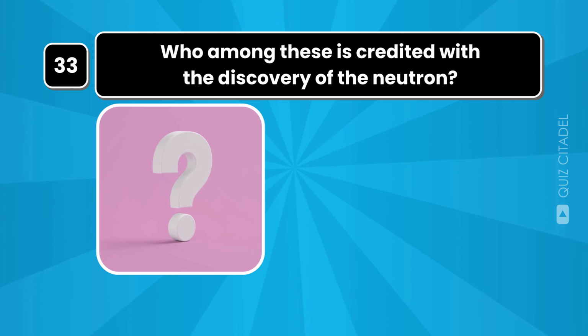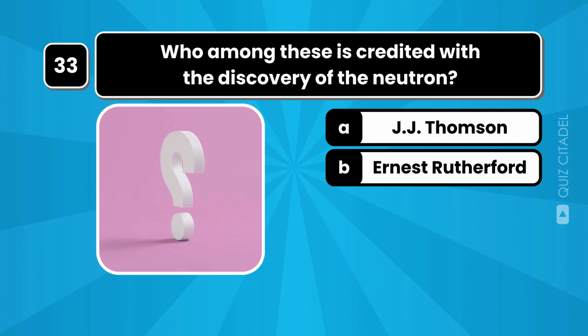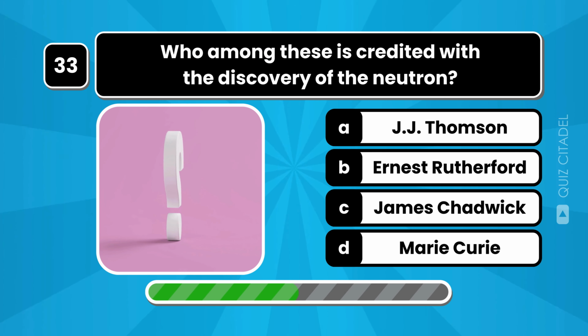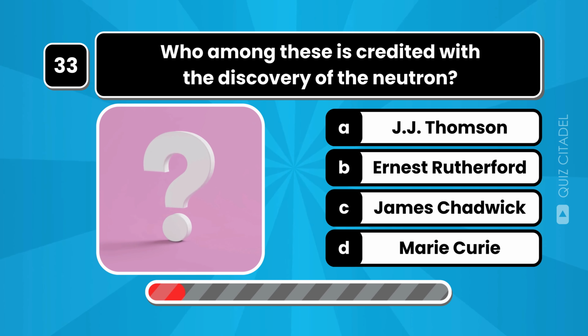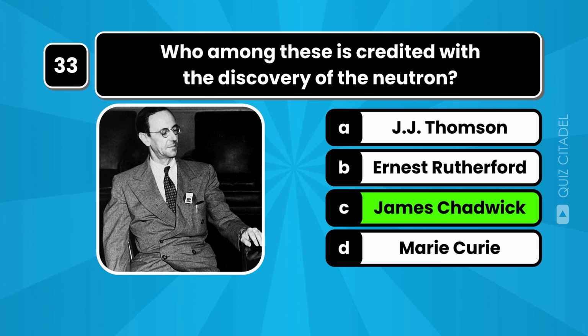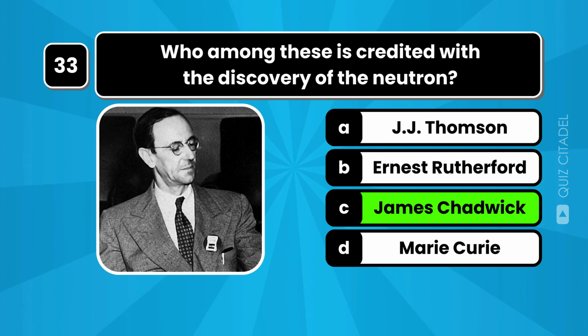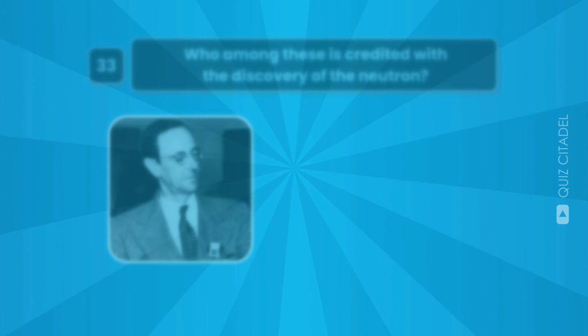Who among these is credited with the discovery of the neutron? James Chadwick discovered the neutron in 1932, contributing greatly to nuclear physics.